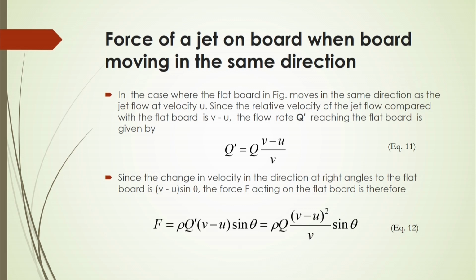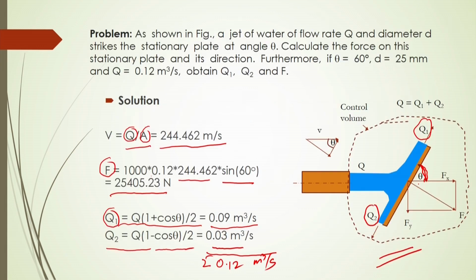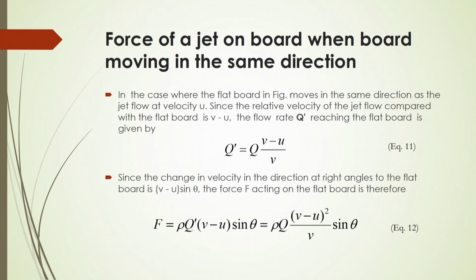If the flat board shown in the figure is moving in the same direction at velocity u, then you have to calculate the effective mass that acts on the surface of the board.